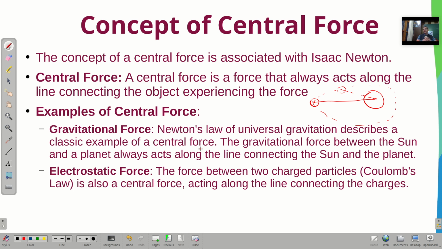And then the Aristotelian view of motion, that there are two types of motions, terrestrial and celestial motion. And then the apple falling from a tree, and the question asked by Newton to himself, helped to connect both the terrestrial and the celestial motions, right? And the idea of the concept of central force will come out, right? So that's all for today's lecture.